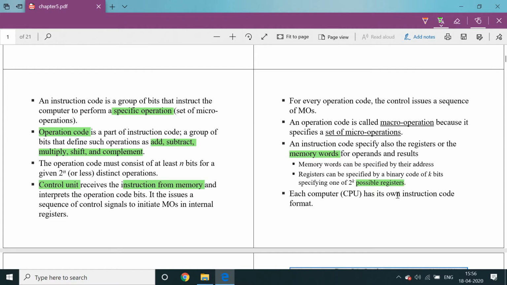Each computer has its own instruction code format. Each computer means different processors are there. Depending upon the processor, the instruction code format is also different.